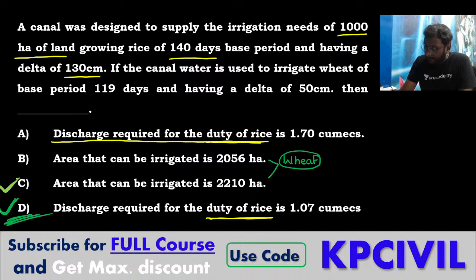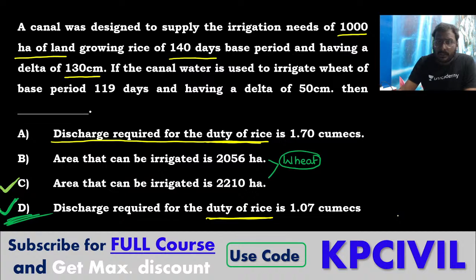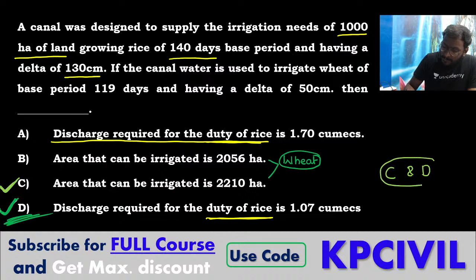C is correct, approximately. You take nearby value. So it is answer C and D. Area irrigated for the wheat crop 2214 hectare. Discharge required for the duty of rice 1.07 cumecs. Shall we move on now?